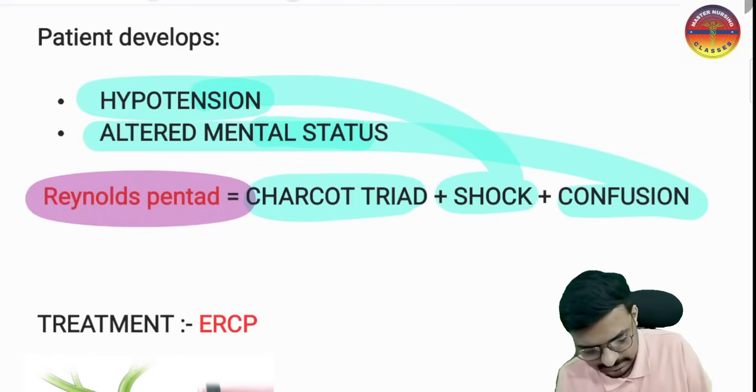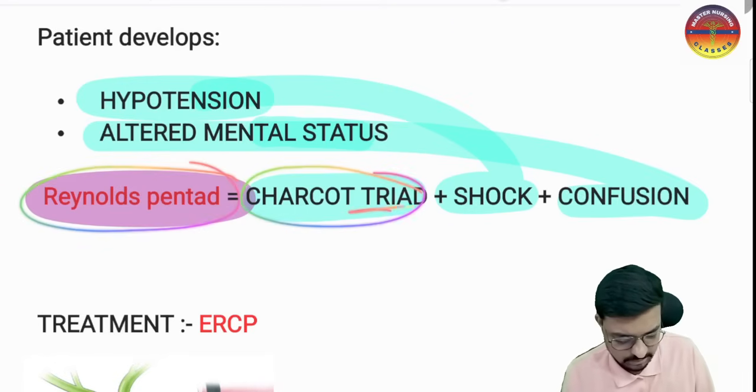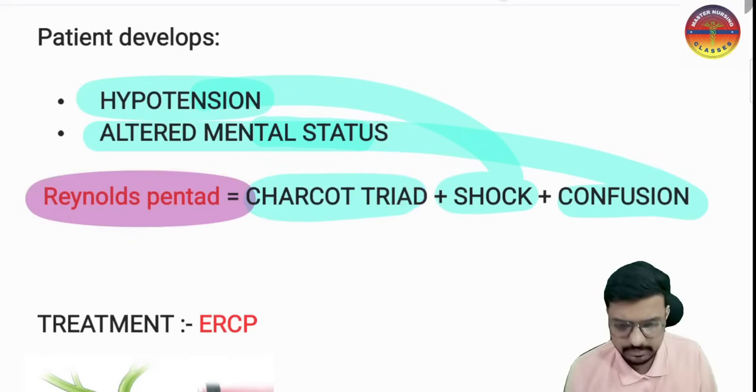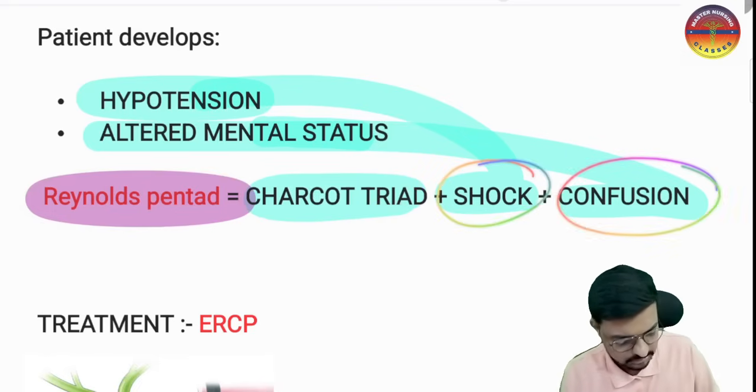Raynaud's pentad is the severe form of cholangitis, where we will see 5 signs. What are the 5 signs? Charcot's triad has 3 signs: abdominal pain, fever, and jaundice. Along with that, shock is there. Along with that, confusion is there.